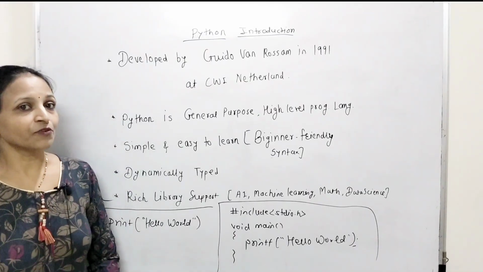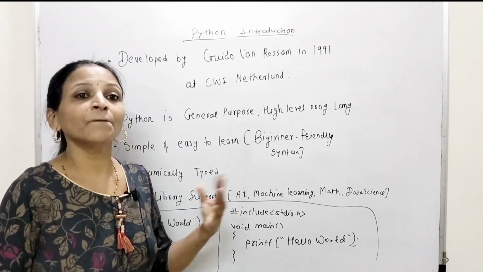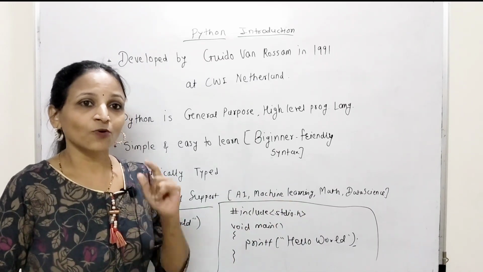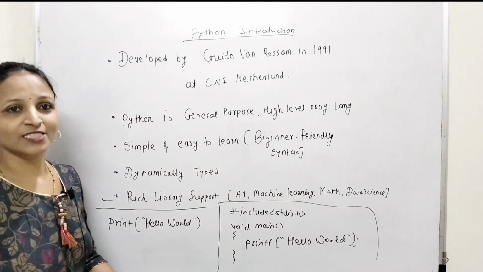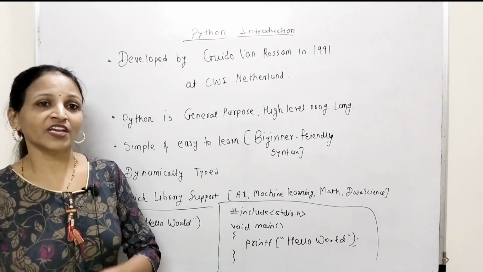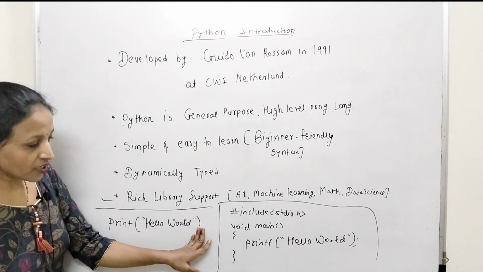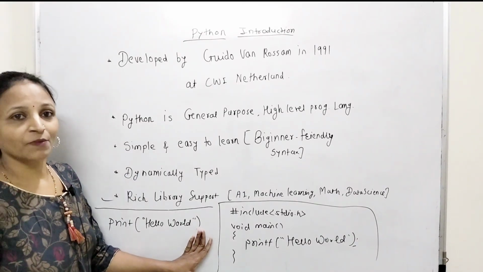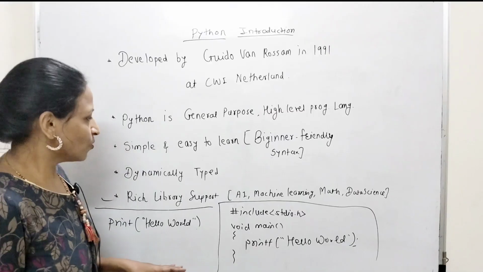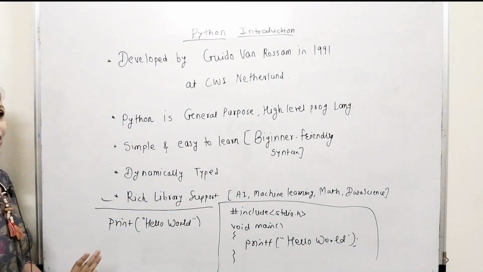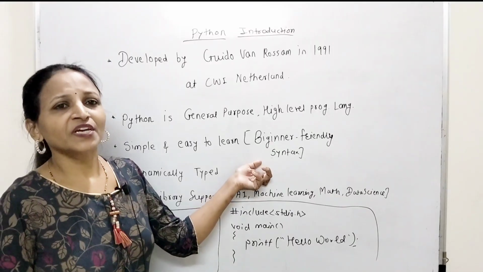And if you write that code in Python, you have to write just print hello world. Only one line of code, like print hello world. Then this message will get displayed on the output screen. No need to include any header file or anything. Again, no need to place that semicolon. Don't place that semicolon, it is syntactically wrong in Python. It is very easy to write code in Python. That's why it is called simple and easy to learn, and it is a beginner friendly language.